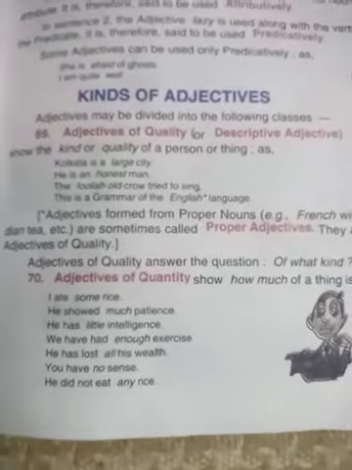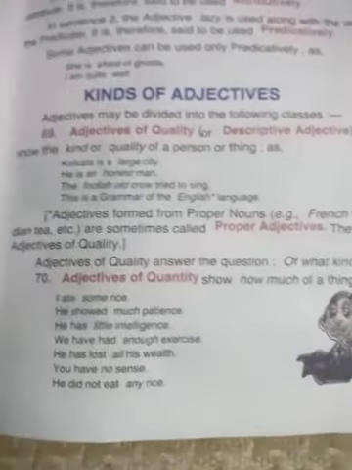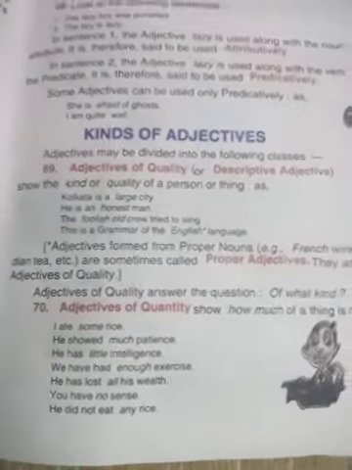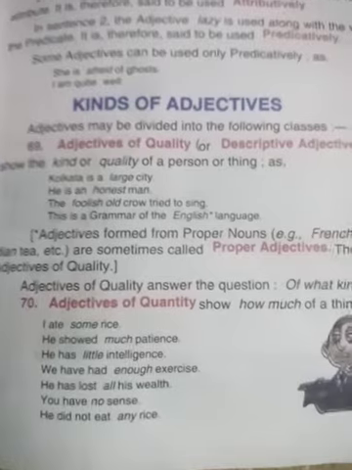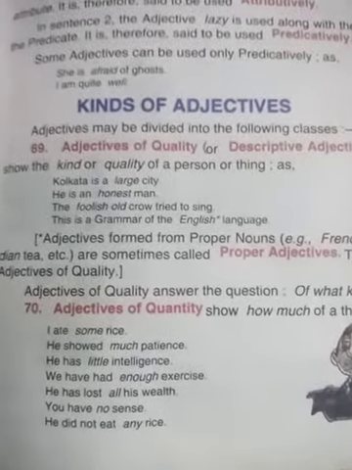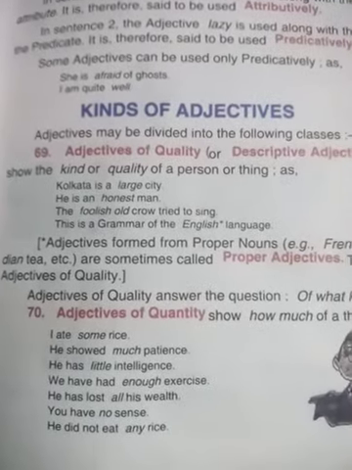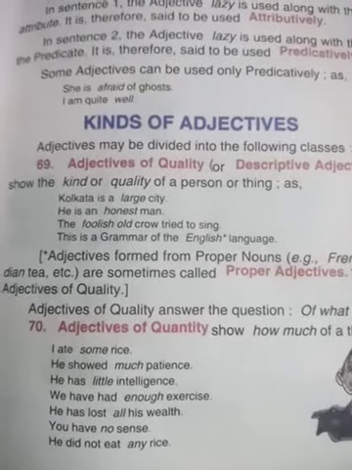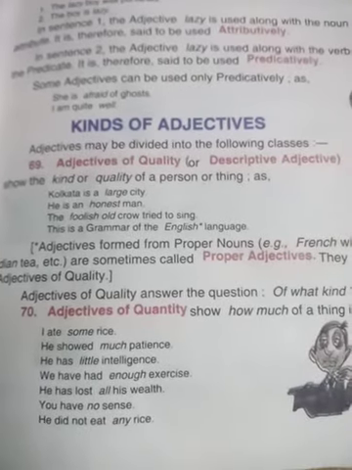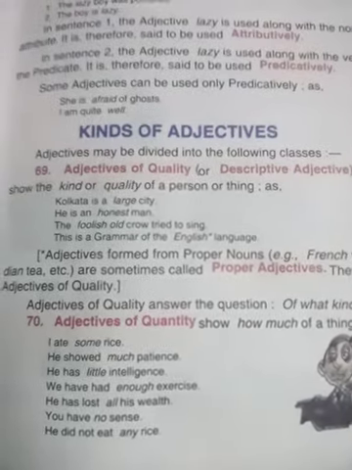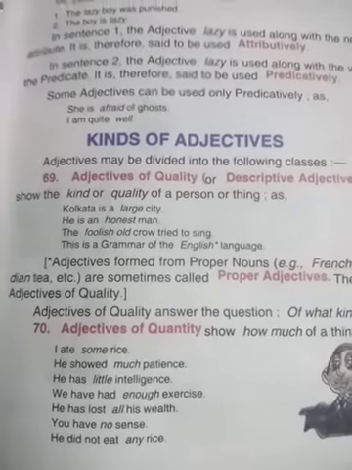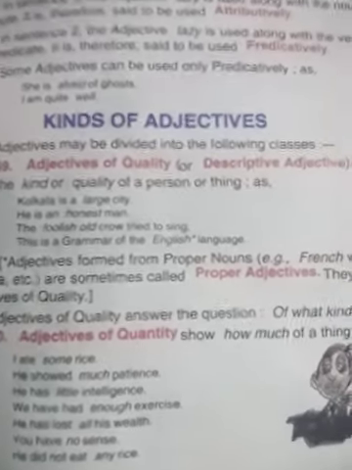And then adjective of quantity. Adjective of quantity shows how much of a thing is meant. When the quantity of a noun is told, then it is known as adjective of quantity. Go through the examples. I ate some rice. He showed much patience. He has little intelligence. We have had enough exercise. He has lost all his wealth. You have no sense. He didn't eat any rice. The words some, much, little, enough, all, no, any are telling the quantity of noun. So this is about adjective of quantity.